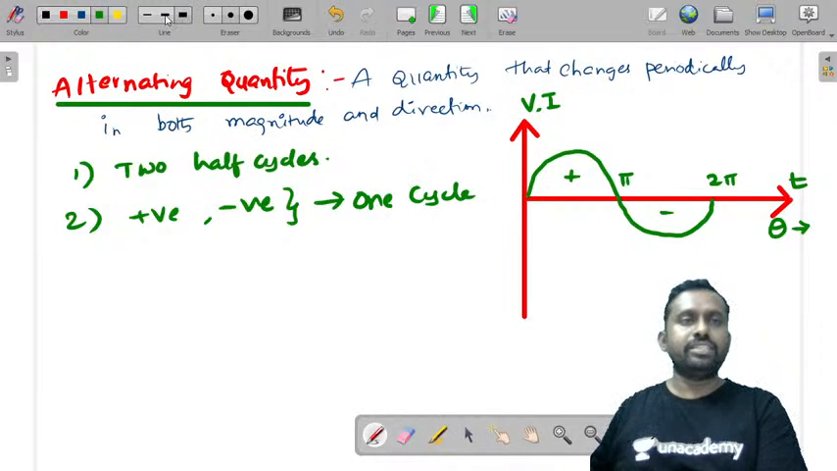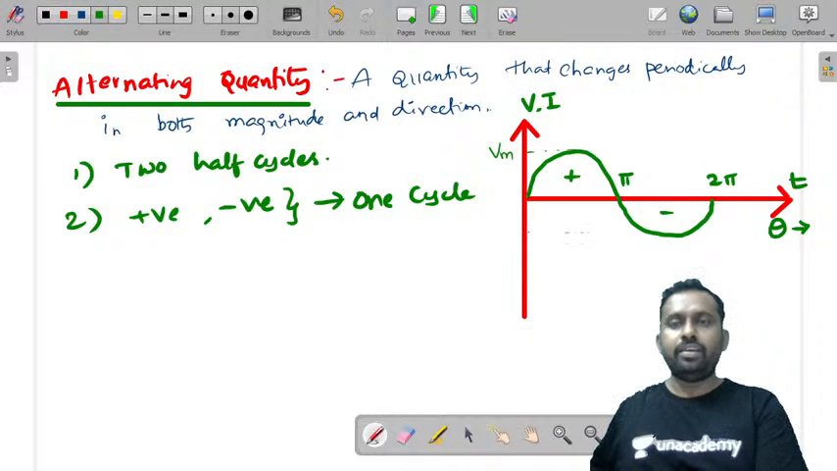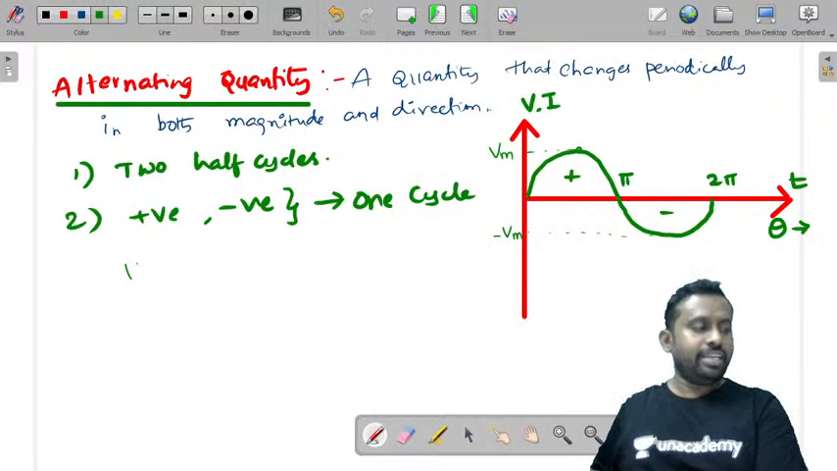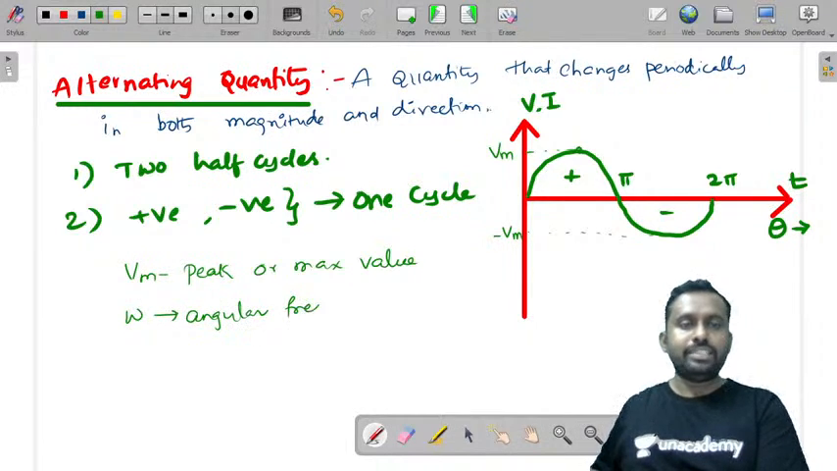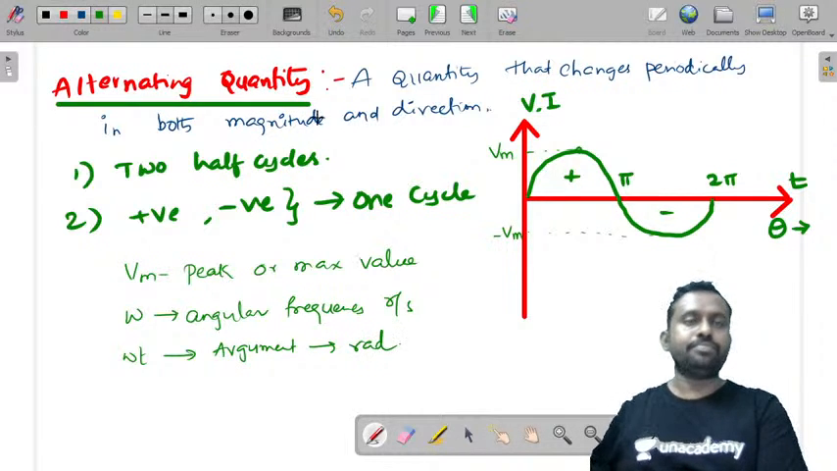We'll also look at these definitions one by one. Now, this value is called V maximum, and this is called minus V maximum. So Vm is the peak or maximum value, and omega is angular frequency in radian per second, and omega t, small t or capital T, is called the argument in radians.